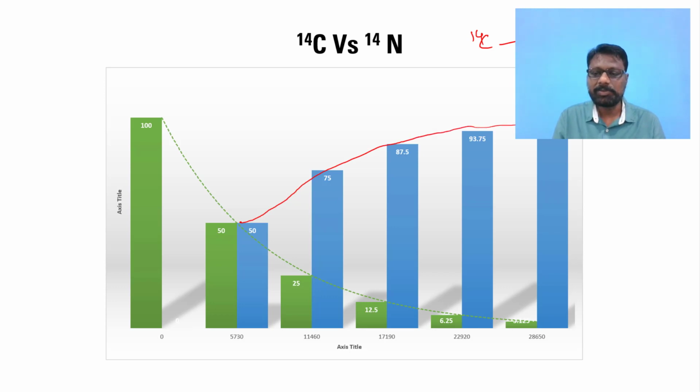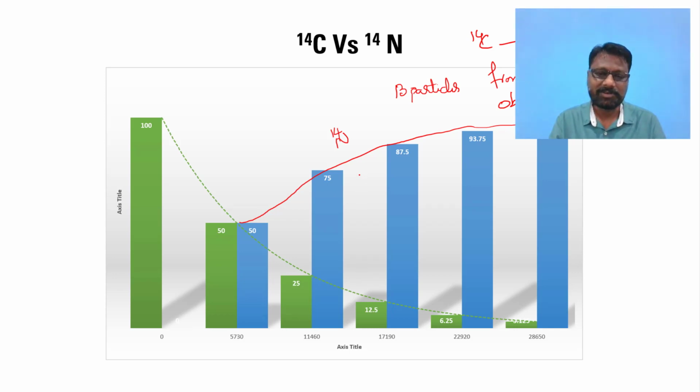Like this, the exponential growth can be seen in the increasing of N14 in the atmosphere, because C14 gets converted to N14 by liberation of beta particles from the object. So we can find out the formation of C14 from N14 and the reversible reaction of C14 to N14 in nature.